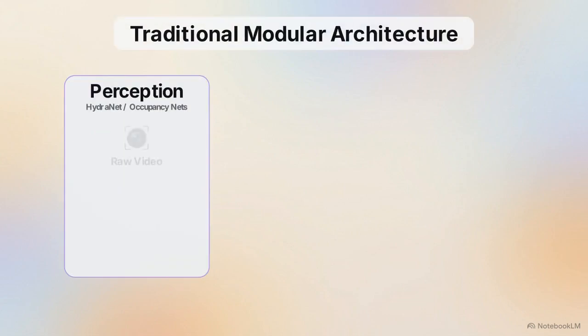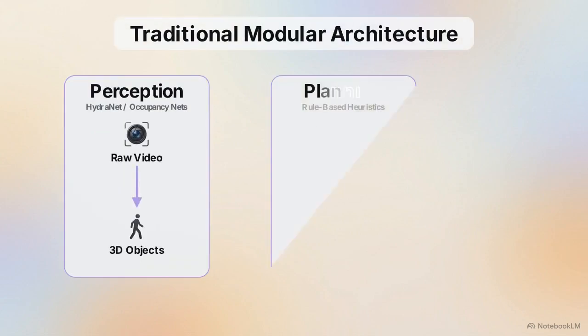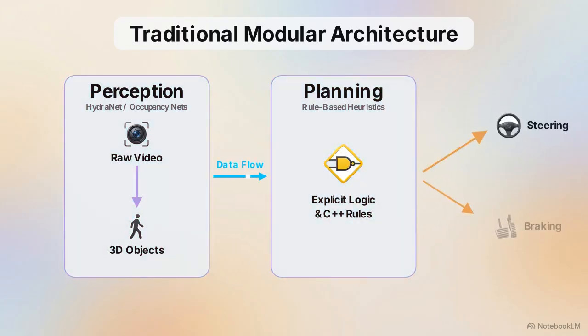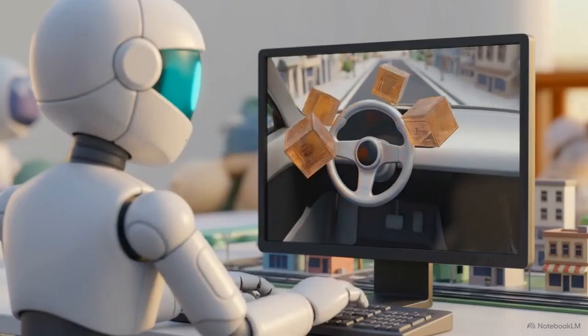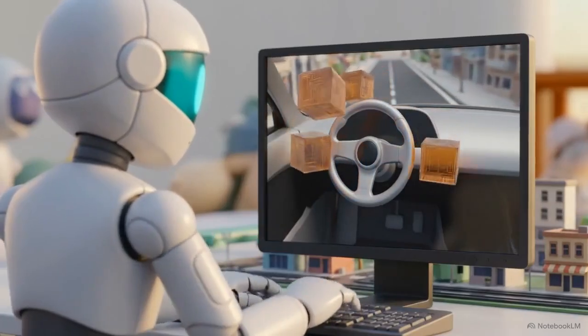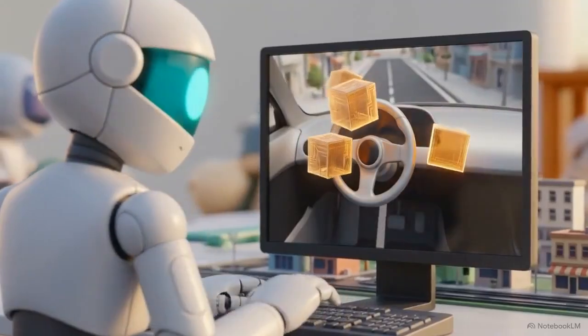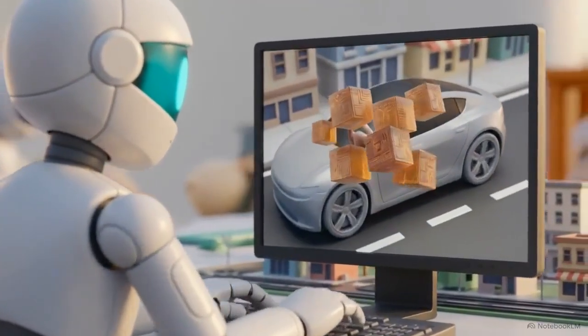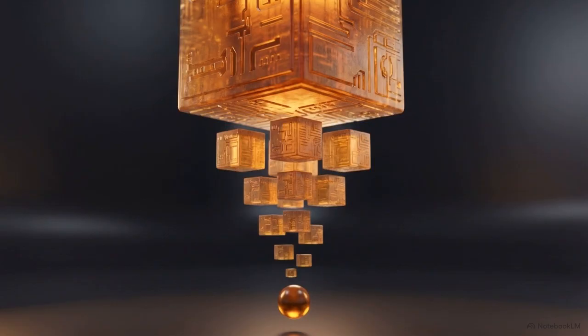To understand how a self-driving car operates, we have to look at the traditional modular architecture. In this setup, a vehicle's perception system is separated from its planning system. Engineers write hundreds of thousands of lines of explicit instructions using C++, a high-level programming language, to tell the car exactly how to behave. This creates a strict if-then logic funnel.